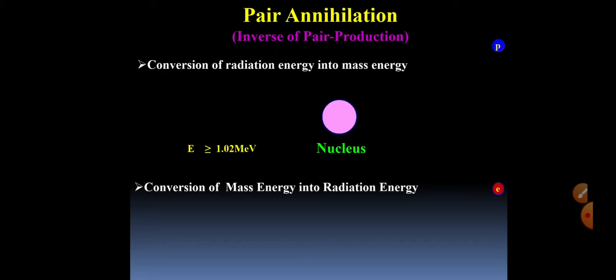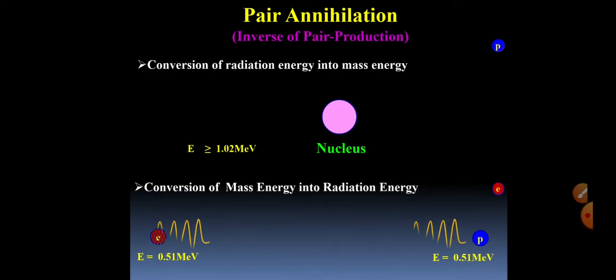Pair annihilation is conversion of mass energy into radiation energy, which is just the inverse of pair production. Now what happens in this pair annihilation? An electron and positron, each of rest mass energy 0.51 megaelectron volt, collide with one another, due to which two photons move in opposite direction.